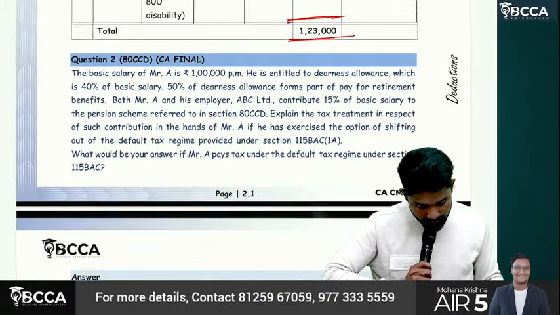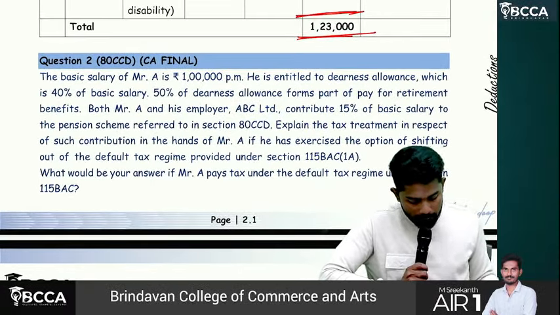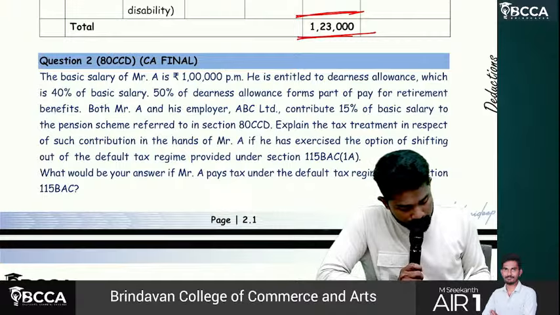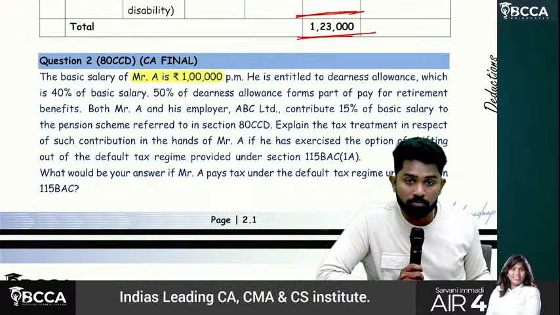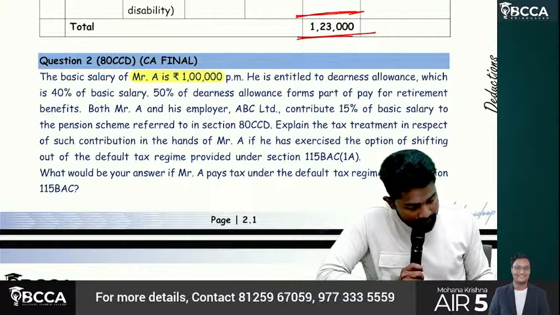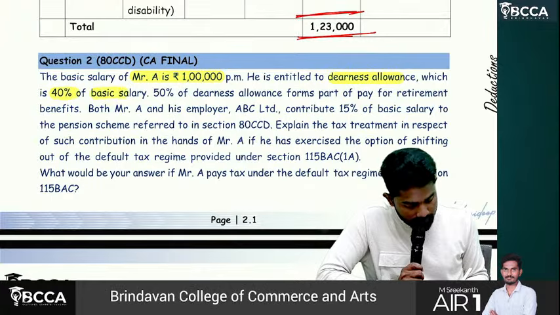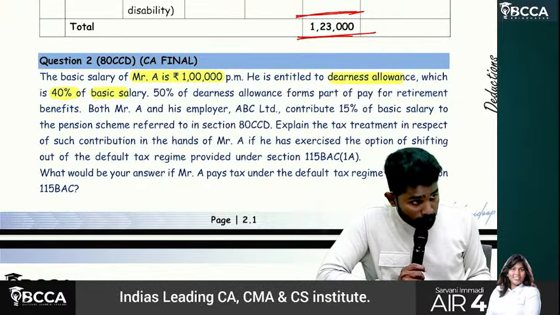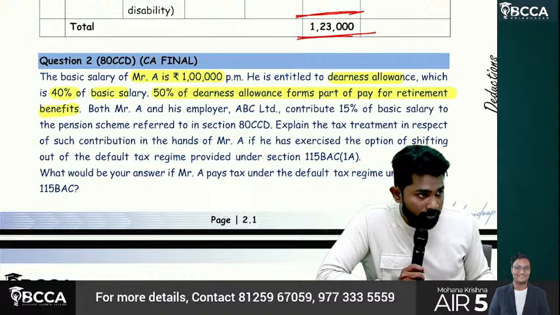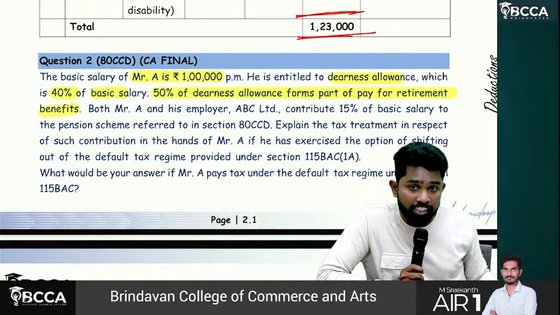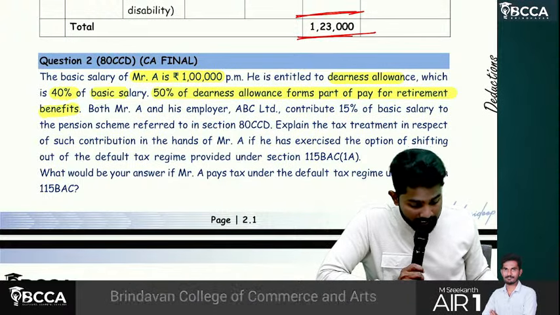Okay, this is 80 CCD related. Basic salary of Mr. A is 1 lakh. He is entitled to dearness allowance, which is 40% of basic salary. Out of that DA, 50% forms part of retirement benefits. What is the salary definition for 80 CCD? Basic plus DA forming part of retirement benefits.